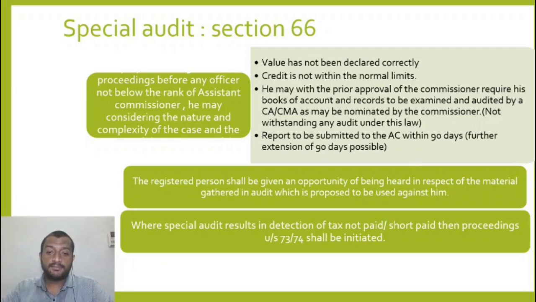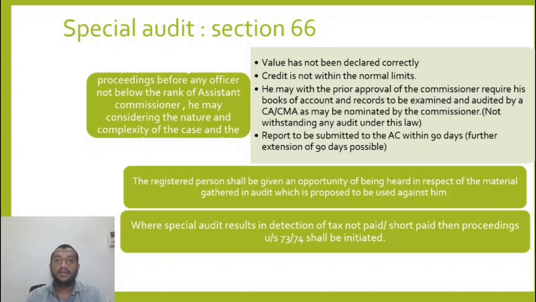So what does this mean? Below the assistant commissioner level, no one can even think of conducting a special audit. Even the assistant commissioner or the person above has to obtain prior permission of the commissioner for a special audit, if he is unable to determine the value, or if he feels that the credit is not within the limits. Only for these two reasons he can ask for a special audit. The valuation is not correct. The rest of the things, if he has doubt, he has to do it himself.